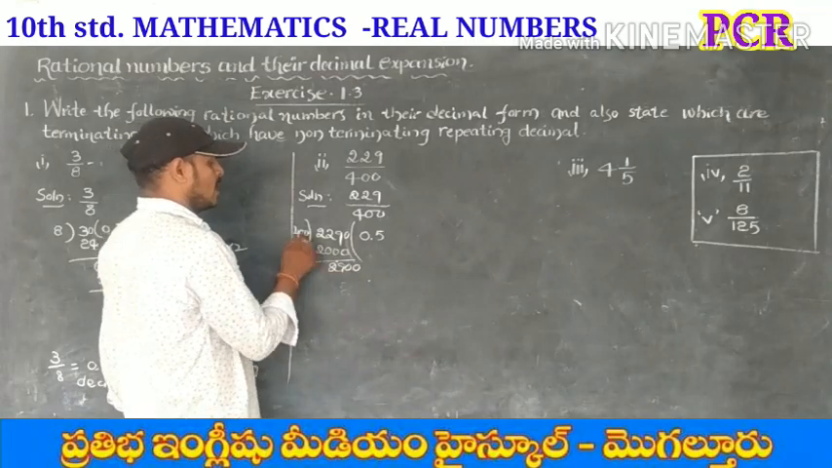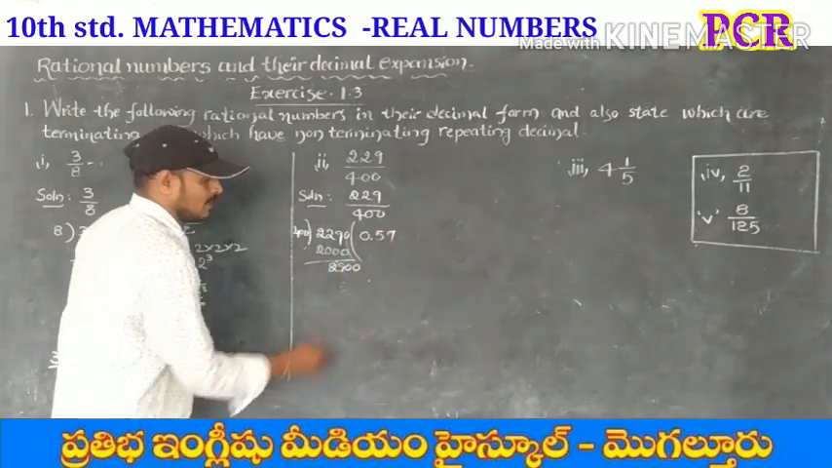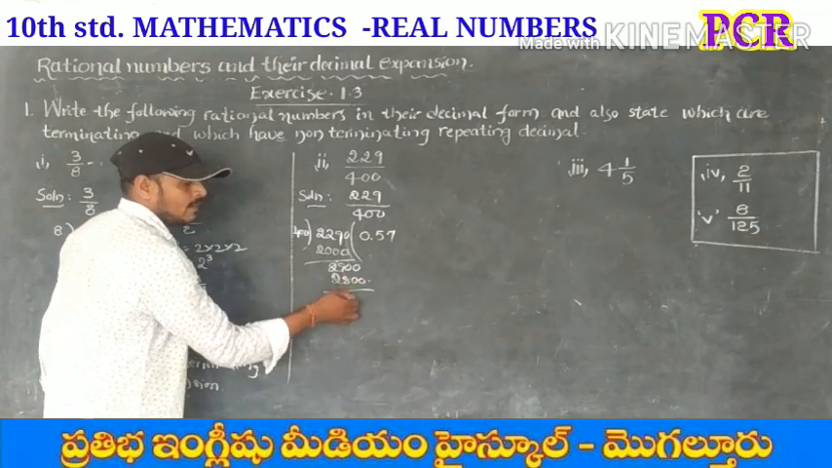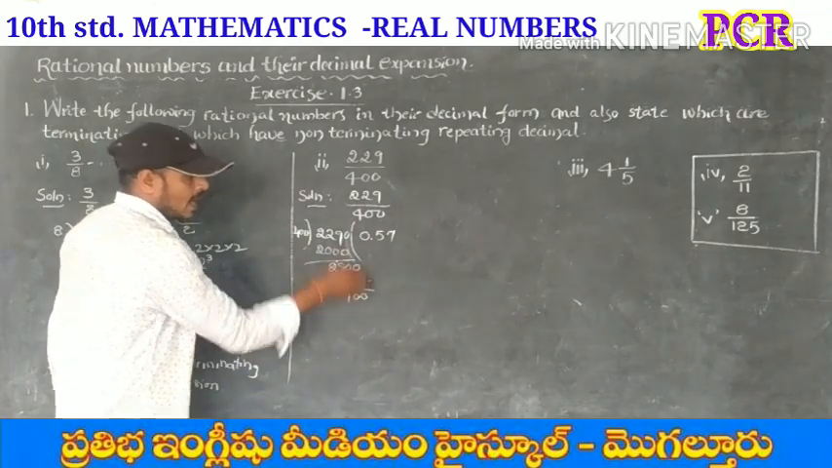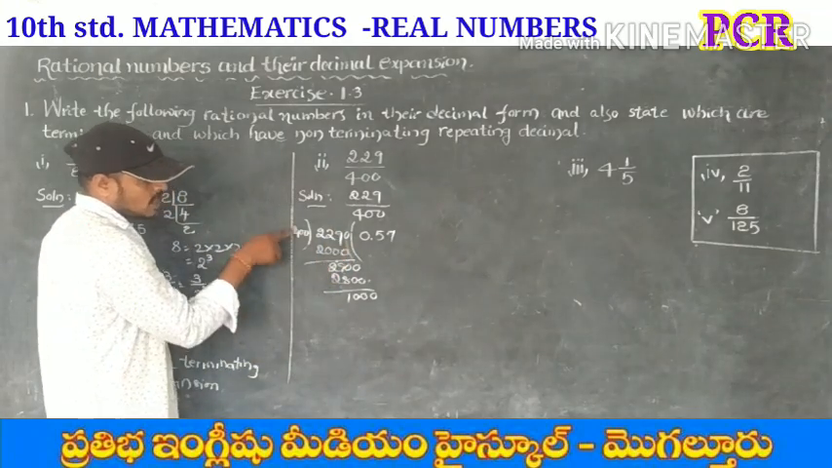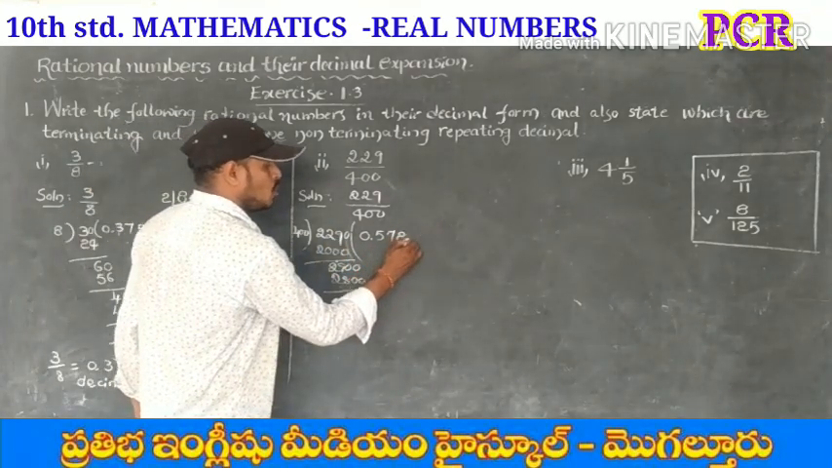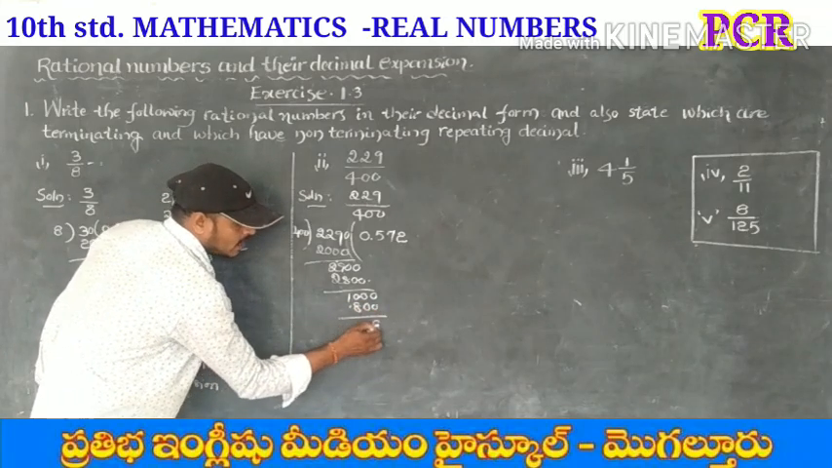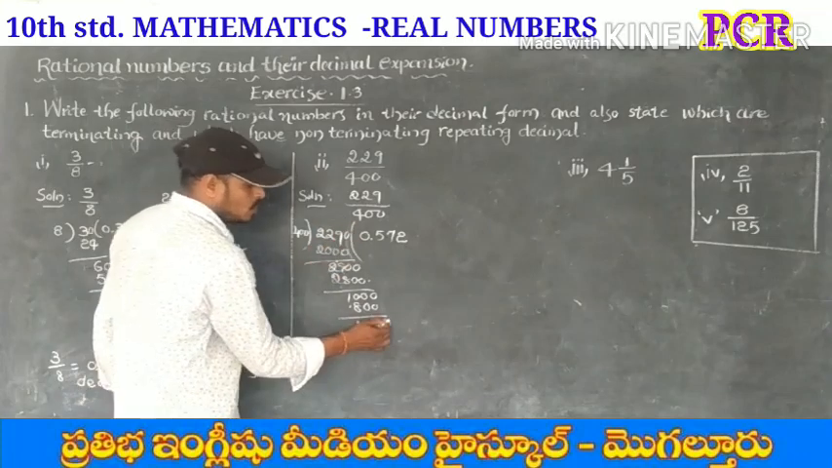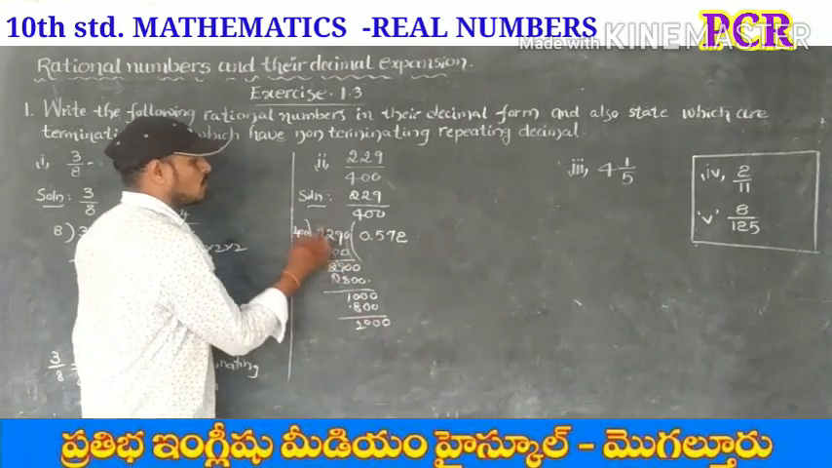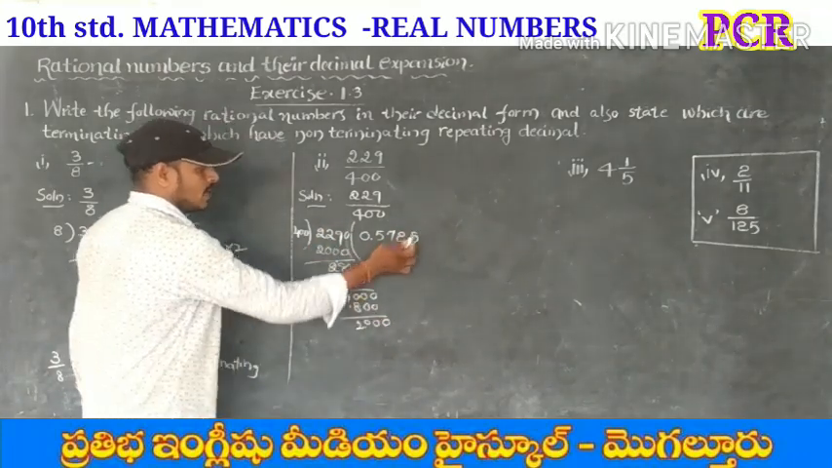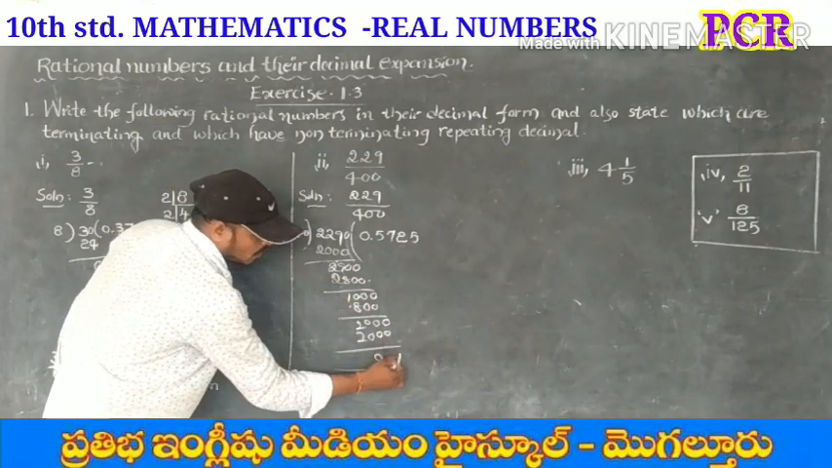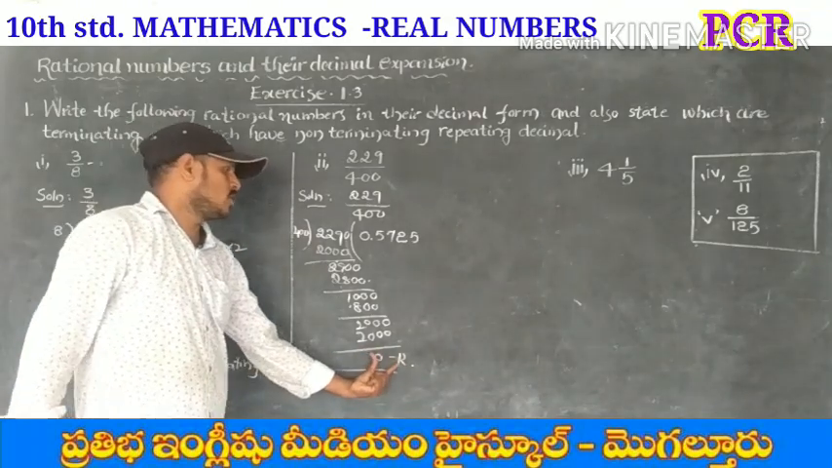2900, 400. How many times? 7 times. 7 times 400 gives 2800. Remainder 100. Again put 0. In 1000, 400 how many times? 2 times. 2 times 400 gives 800. Remainder 200. Again put 0. So in 2000, 400 how many times? 5 times. 5 times 400 gives 2000. Remainder 0. That's why you get the remainder 0.